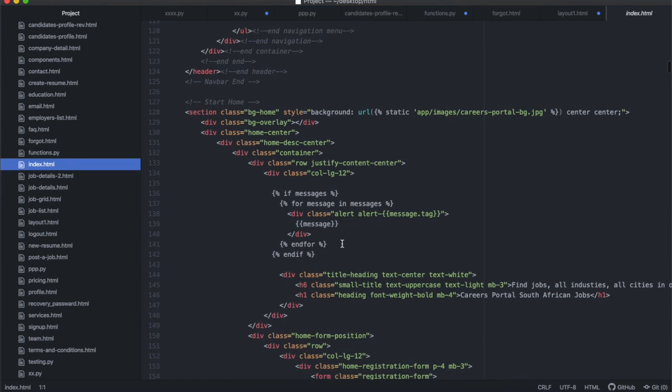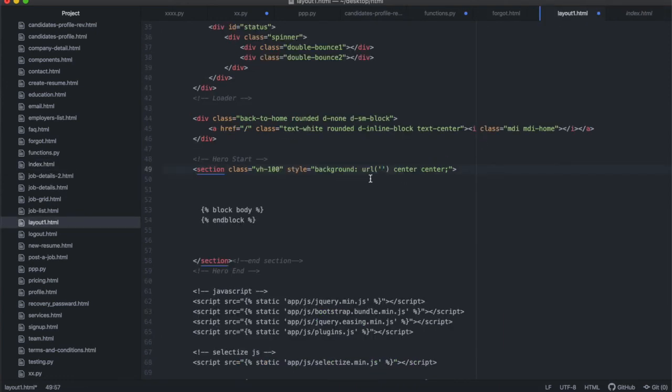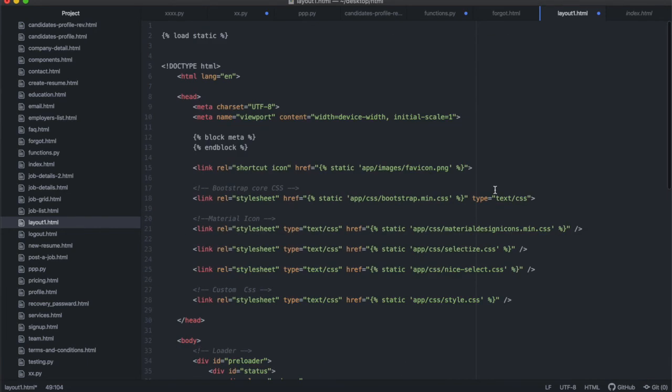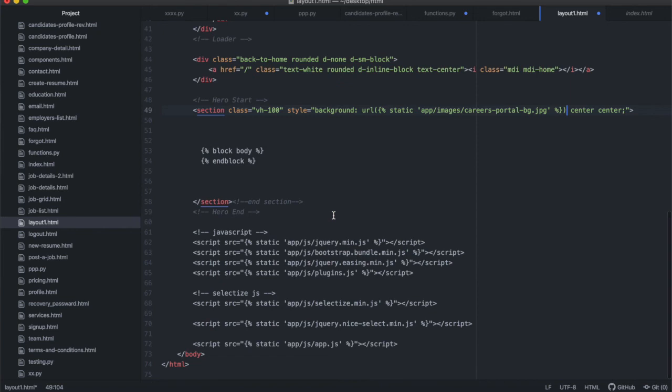If it is authenticated, there it is. All right, so let's copy the whole URL like that, and paste it inside of that. So style is background, URL is that static app images, whatever, and make sure we load static at the top. All right, so that's good.